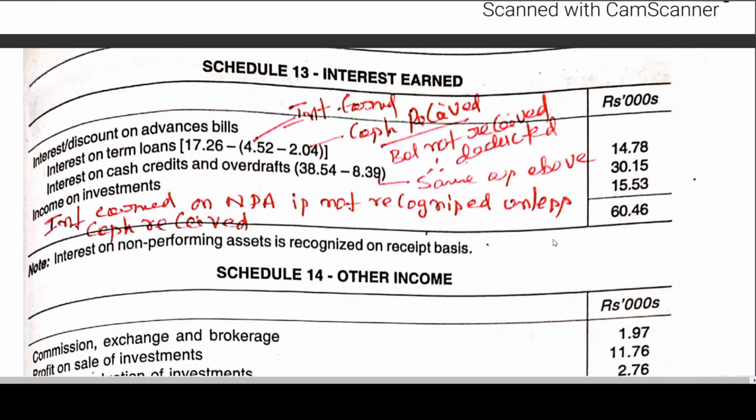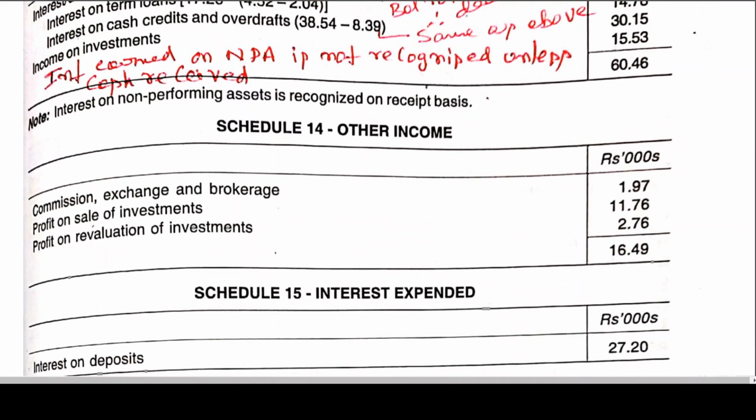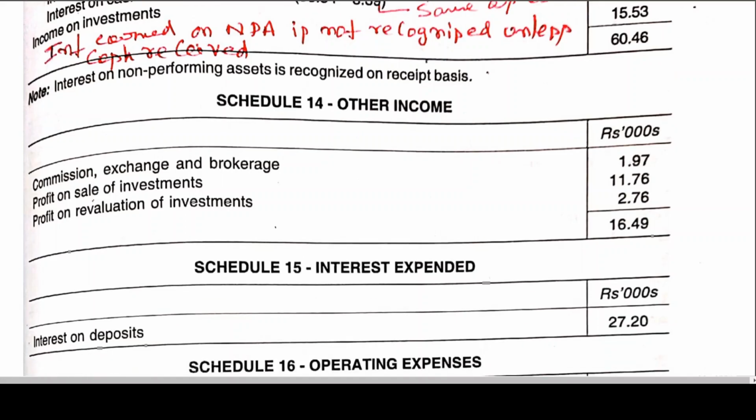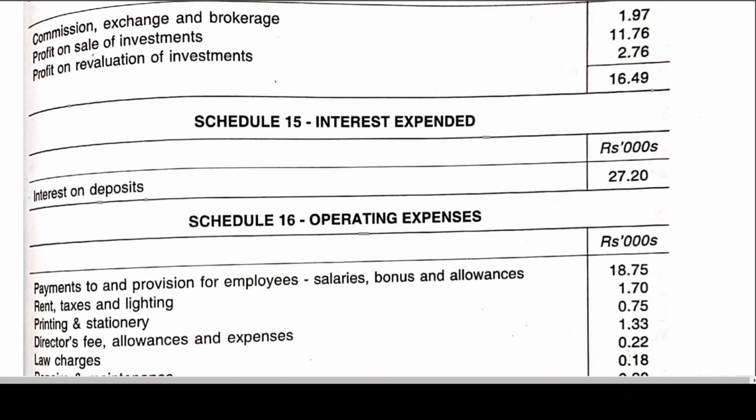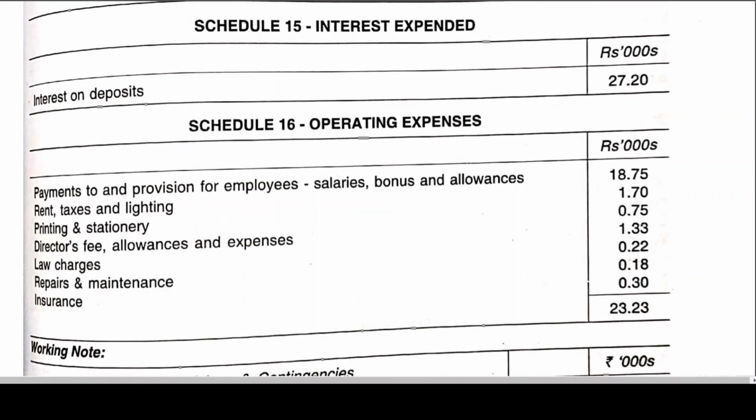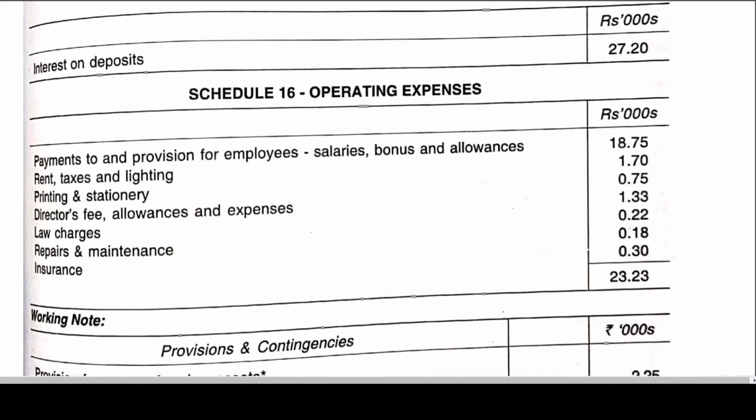You can see what is income on investment that has been given, 15.53. Okay. Then other income, commission, exchange, brokerage, profit on sale of investment, profit on revaluation of investment. In this problem, we don't have any sale. Interest expended, interest on deposits. Okay.